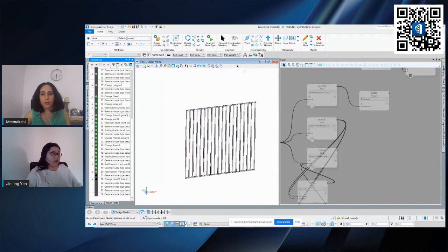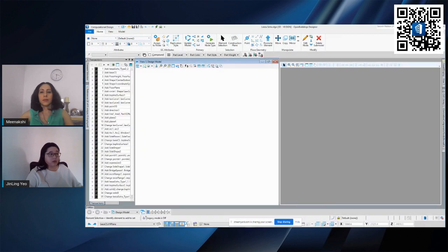Okay, so once I have this created in a separate file and I have generated those nodes, I can easily go back into my building model. I'm just going to bring this out. Same thing, I'll just quickly go through how you can create a building so that everyone knows how you can easily set this up using Generative Components.